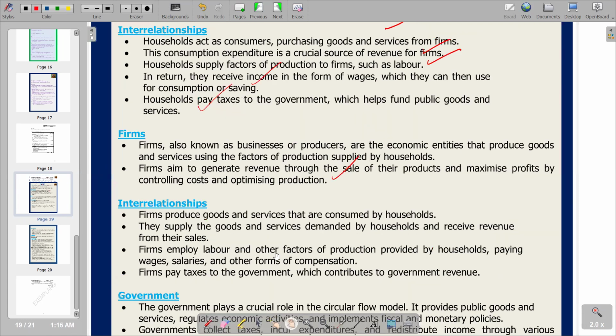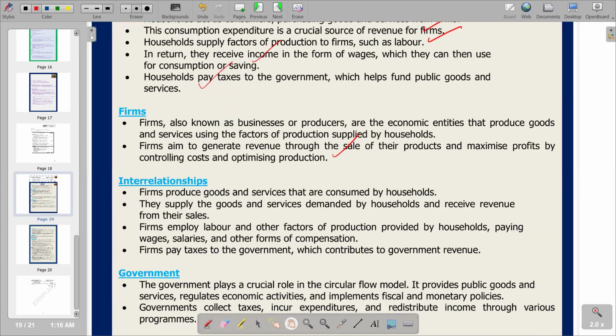And on the interrelationship, we're now looking at how connected it is to the others. The firms produce goods and services that are consumed by households and receive revenue from their sales. So it is correct. We are seeing the movement of money flow and real flow. Goods and services are moving to households as real flow, and then we have the income coming in the form of sales revenue to firms.